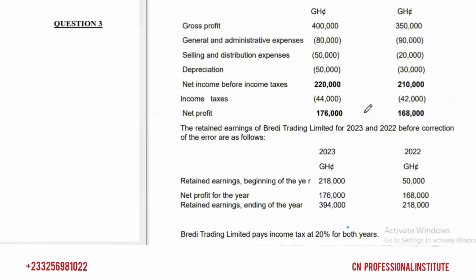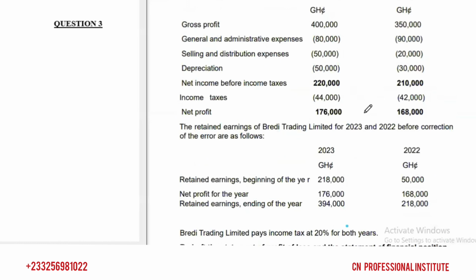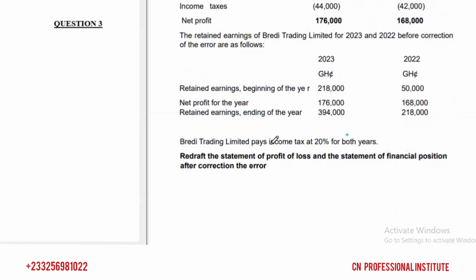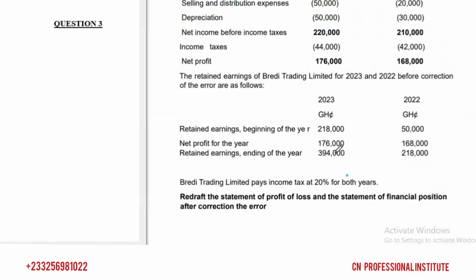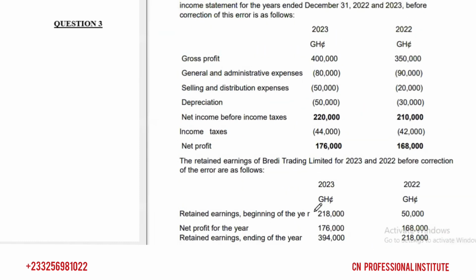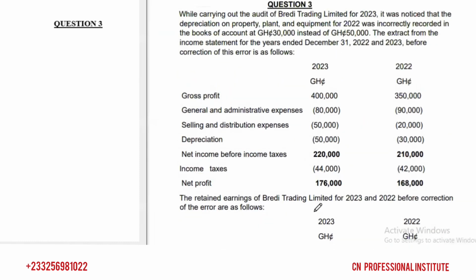Then we are told the retained earnings of Brady Trading Limited for 2023 and 2022 before correction of the errors are as follows. Brady Trading pays income tax at 20% for both years. The requirement is that we redraft the statement of profit or loss and statement of financial position after correction of the error. So you have to correct the error and redraft the financial statements.